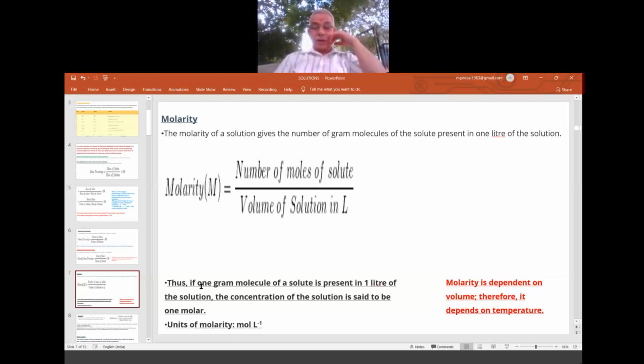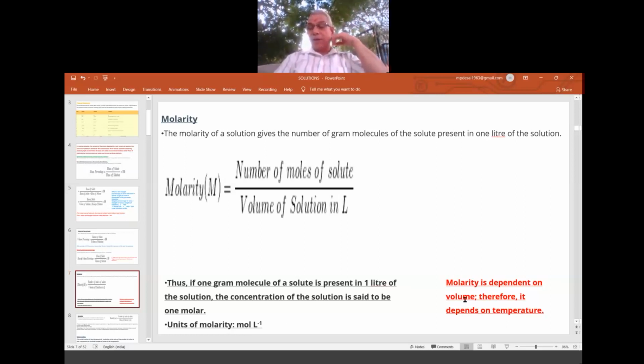So thus, if 1 gram molecule of a solute is present in 1 liter, what is 1 gram molecule? It is 1 mole only. So in 1 liter of its solution, the concentration of the solution is said to be 1 molar. Okay. So it is 1 mole, whether it is sodium hydroxide or anything. So 1 mole of any substance in 1 liter of its solution is its molarity M. Its unit is moles per liter. How many moles per liter? So it is moles per liter. That is the unit of molarity.